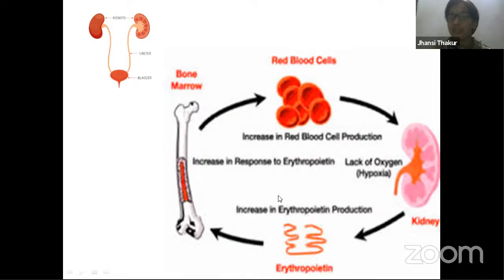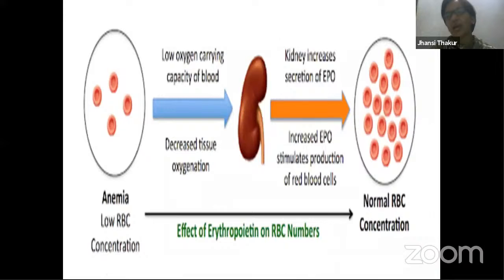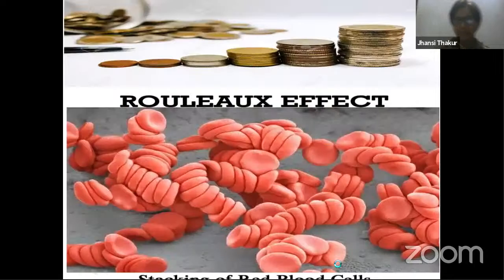So it is erythropoietin which plays an important role in the production of RBC whenever the body is short of oxygen or RBCs. This is the same example again. We can see over here that when there is decreased oxygen, the kidneys understand that and release erythropoietin. Then the bone marrow produces a lot of RBCs.